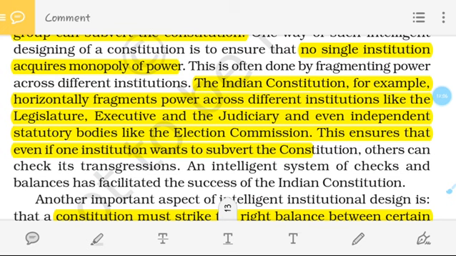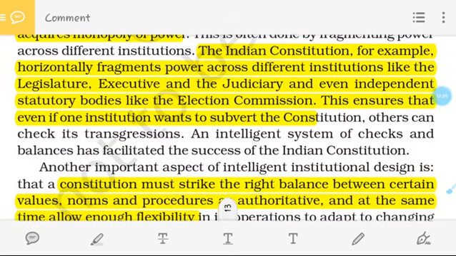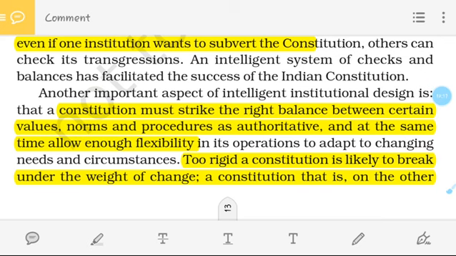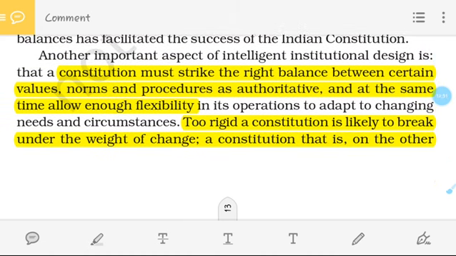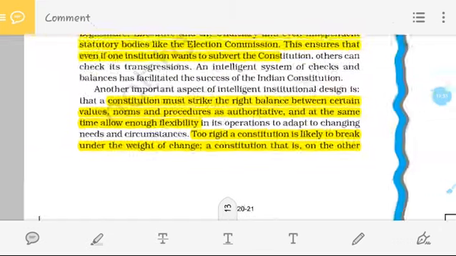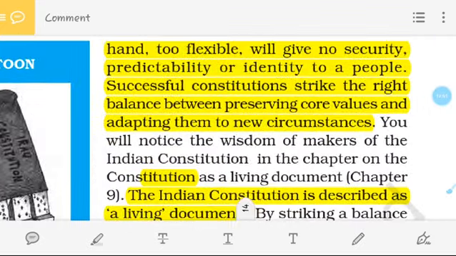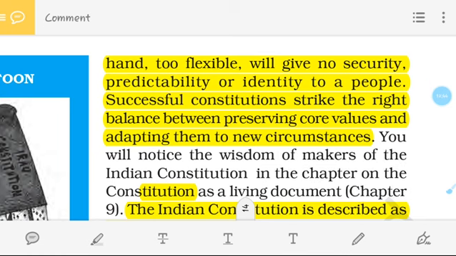We even have independent statutory bodies like the Election Commission, which give the freedom for a free and fair election. Not only that, our constitution must also strike the right balance between certain values. It has to balance the values and also be flexible, so that the constitution can change according to needs and circumstances. Sometimes our constitution also has to break rigidity and change, so that people get a flexible constitution that gives security, predictability and identity to the people.